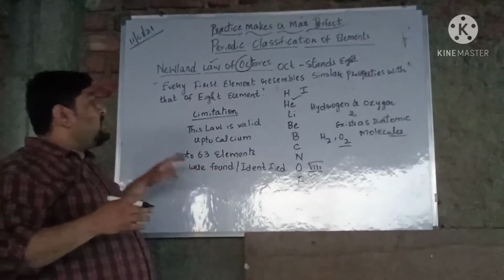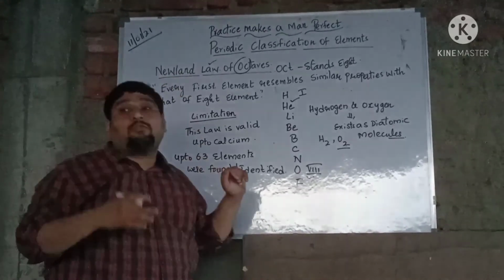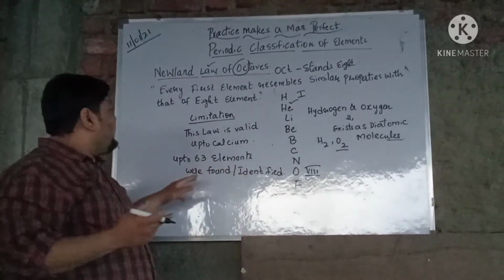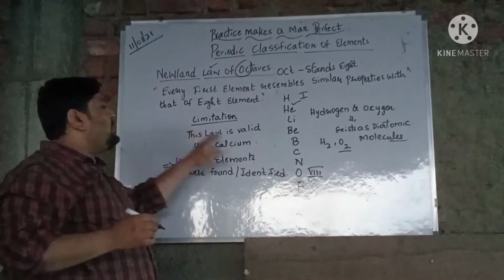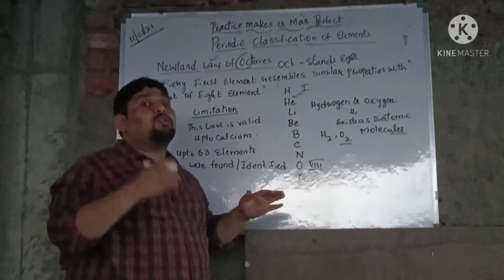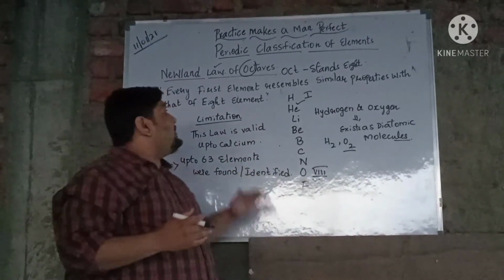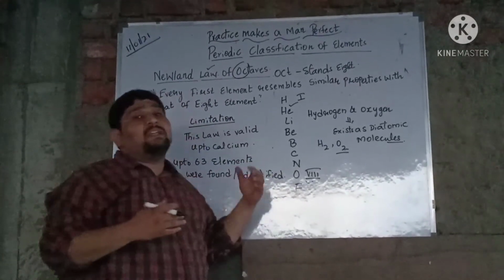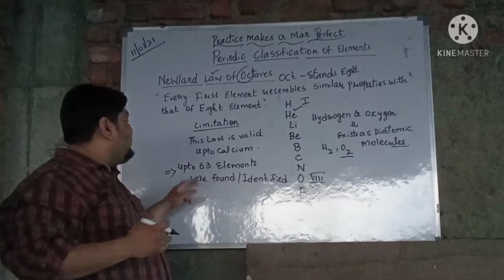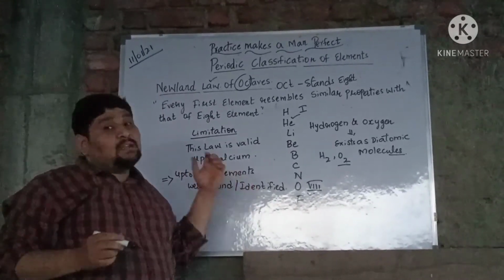So during the Newland law of octaves proposal, there were 63 elements found, and it was only applicable up to calcium, but it was not seen in the other cases. So this is how, children, the law of octaves holds good in some cases, and these are the limitations we come across, while 63 elements were known during that time.